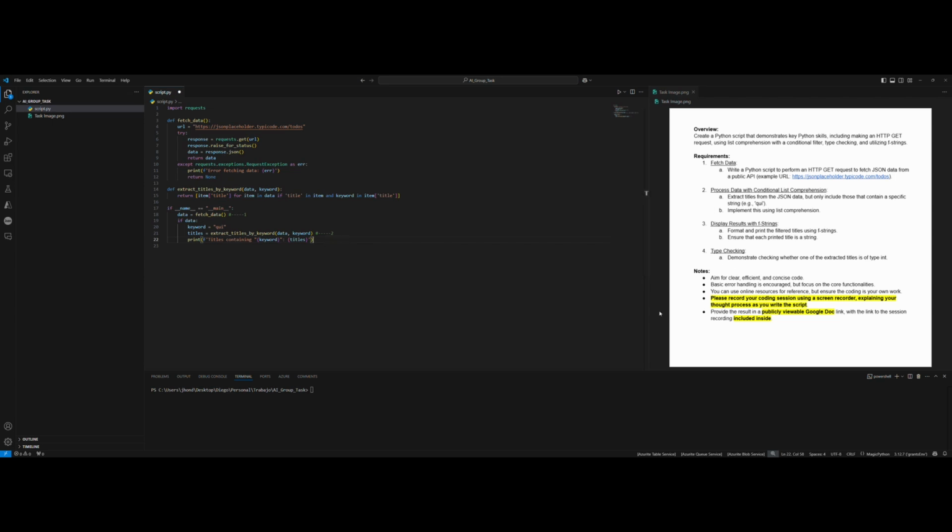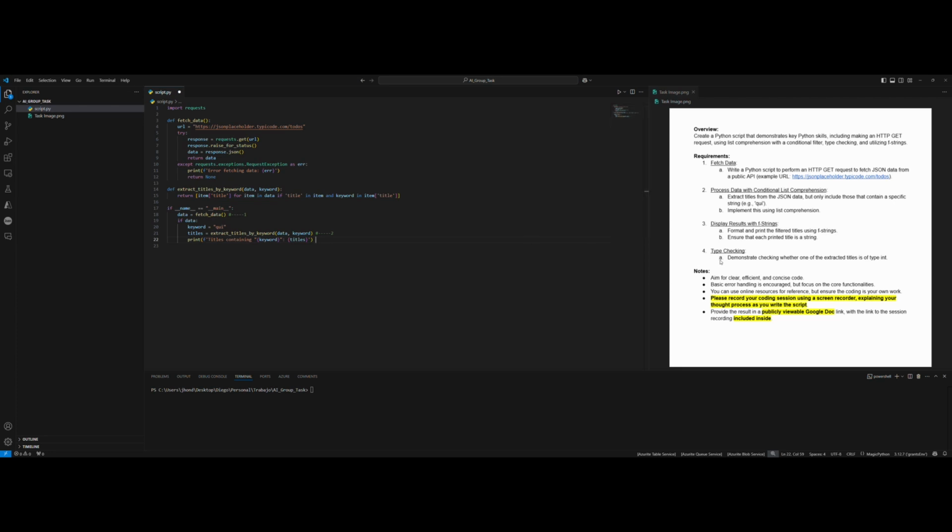Well, with this I think I already commit the first, second, and third requirement. Format and print the filtered titles using f-strings, yeah. Ensure that each printed title is a string. Well, as it gets into the syntax, it might be a string.